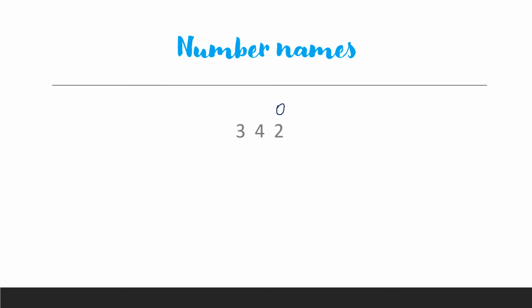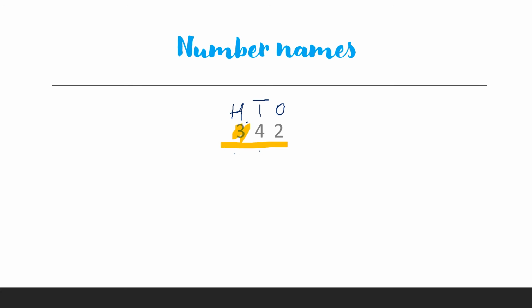This is ones place, tens place, hundreds place. We start writing these places from the right side, but when we write the number in words, we start from the left side, from here.